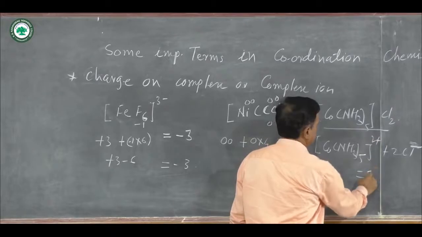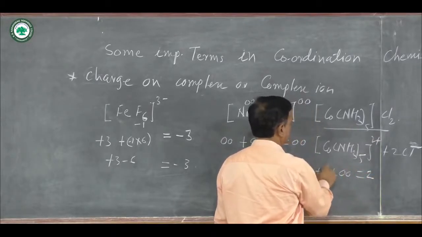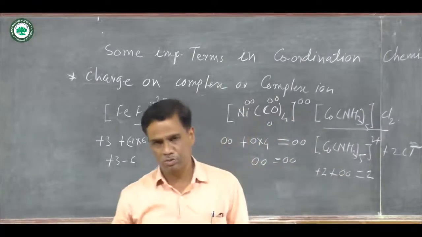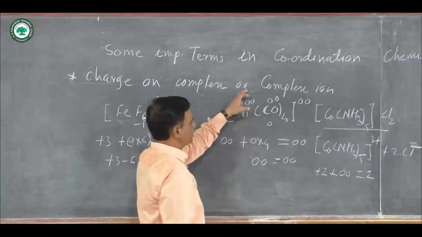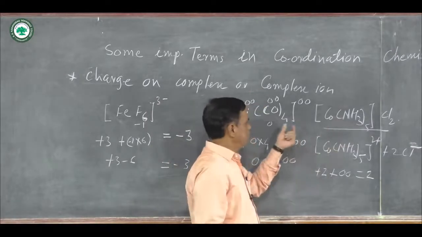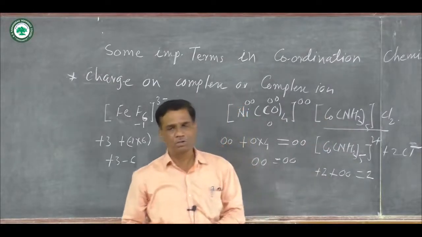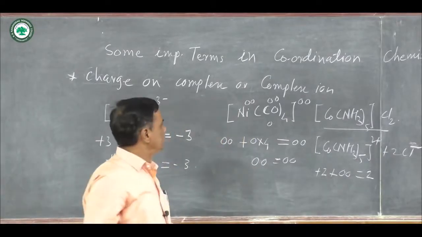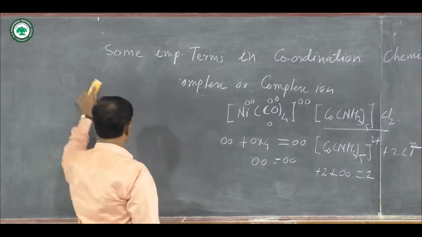Here the total is equal to 2 plus. This is equal to 0 and this is equal to +2. Therefore +2 is the charge on the cobalt metal ion. The charge on the complex or complex ion is determined by whatever ligands are attached and the numerical charge present on the central metal atom or ion, and in this way the charge on various types of complex compounds and complex ions is determined.